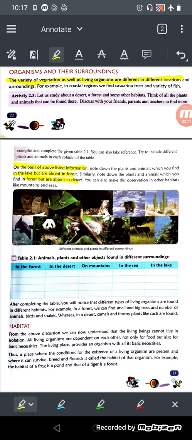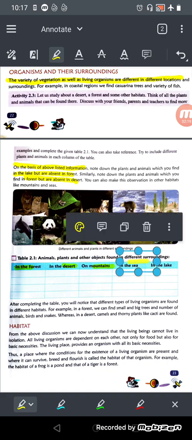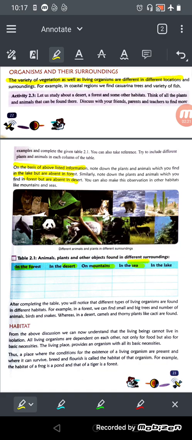So here is an activity that you need to write the plant or animal found in forest areas, desert, mountains, sea and lake. And what you will observe, you will observe that different places have different plants and animals. After completing the table, you will notice that the different types of living organisms are found in different habitats.